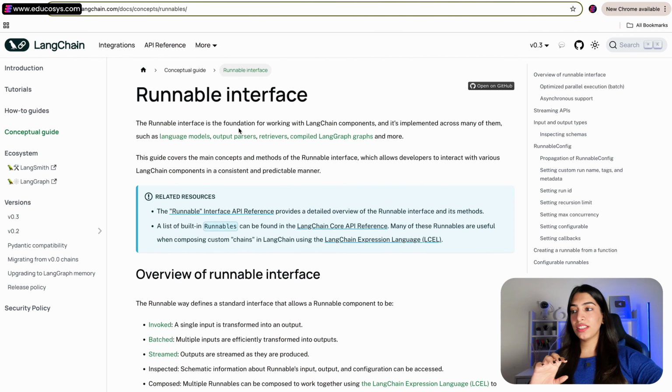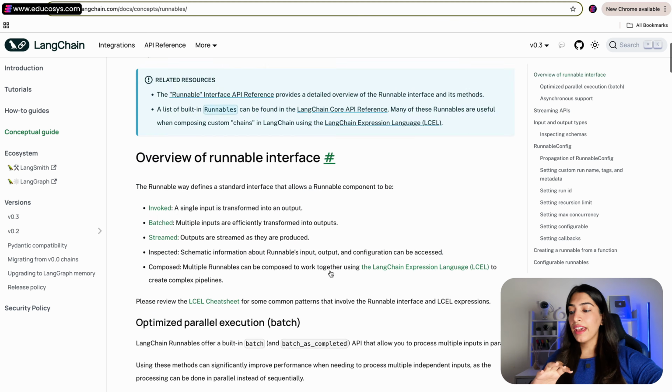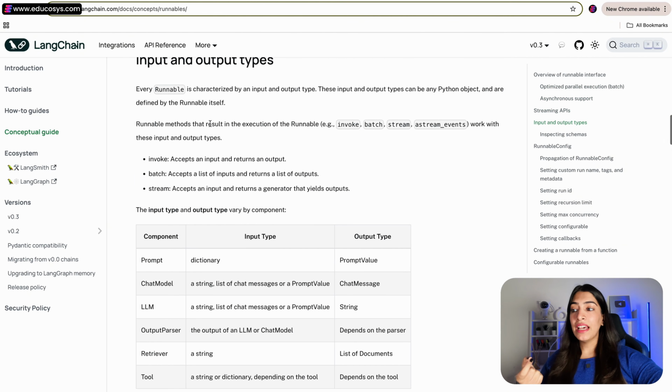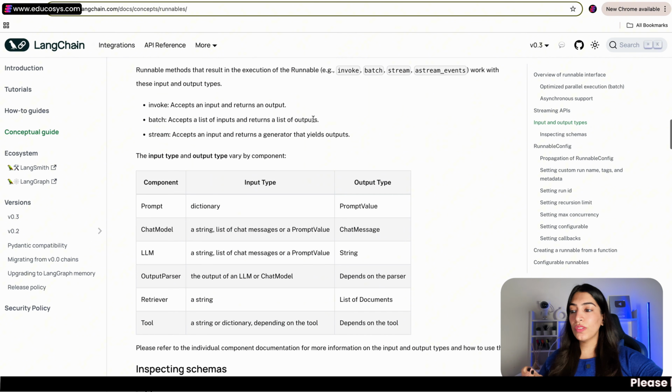We are back to the LangChain documentation, and I am at docs concepts runnables, and the documentation is just awesome. Let's read about Runnables. Runnable interface is the foundation for working with LangChain components. If we go down, they have given the different components that can be runnables. Every runnable is characterized by an input and output type. So each of these components are different runnables. For these components, these are the inputs and these are the outputs.